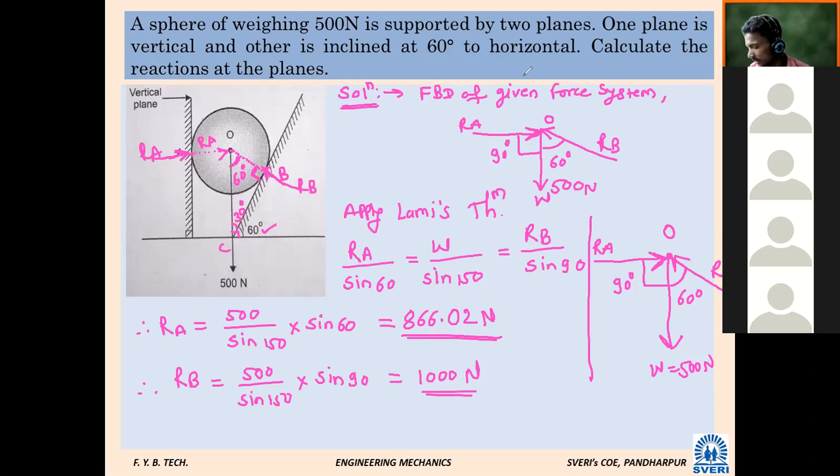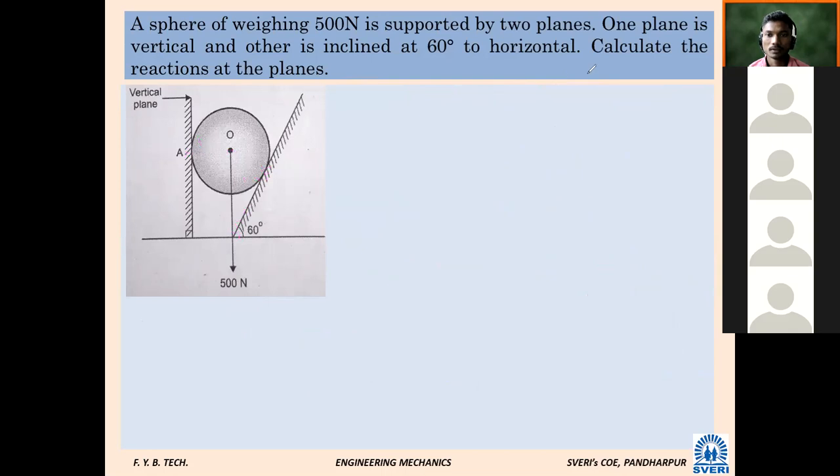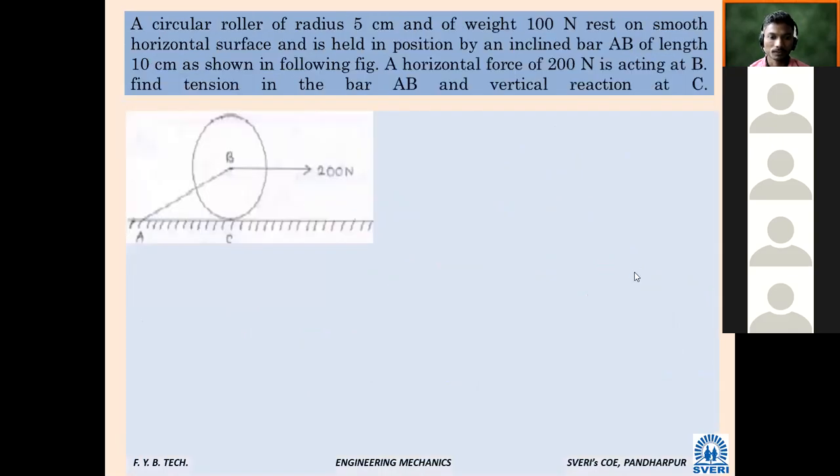Let us see what is there next. Can somebody read? Problem from university exam. Roll number 40. Ankita, will you read? Yes, sir.